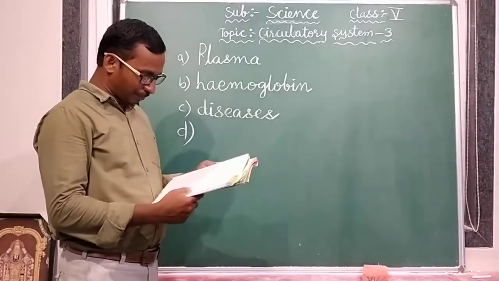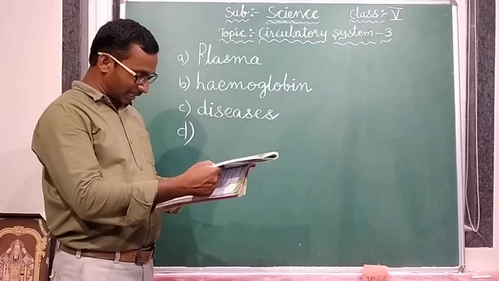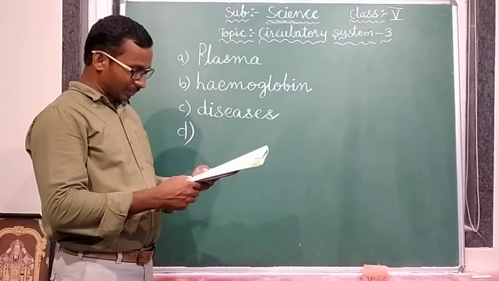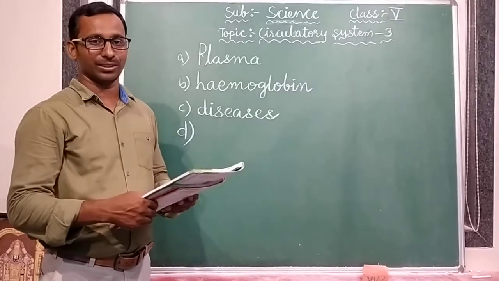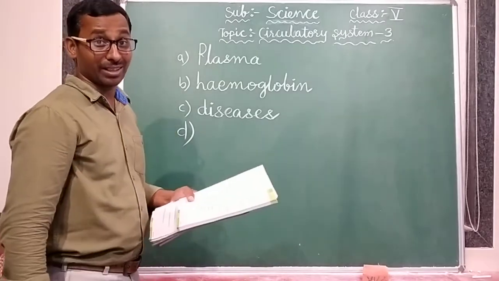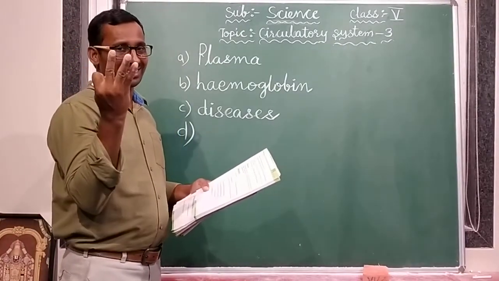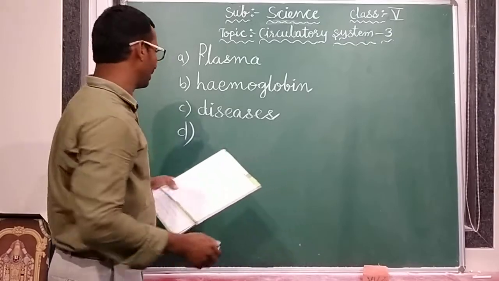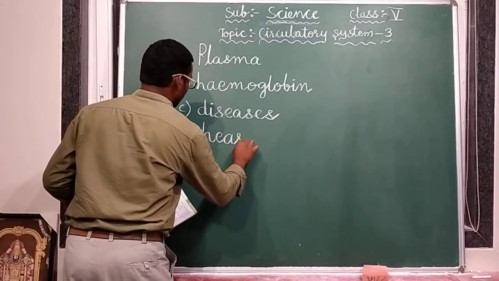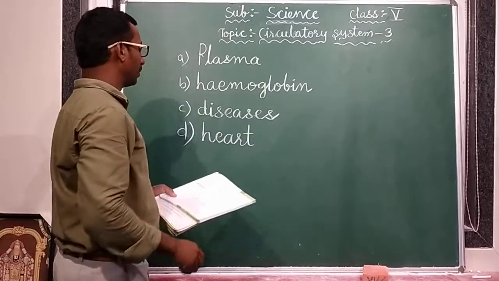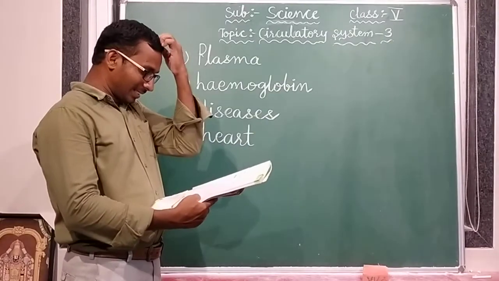The circulatory system comprises of blood vessels and dash. Already we discussed the components of the circulatory system. Blood is there, blood vessels are there, the third one is heart. Very good. Heart.